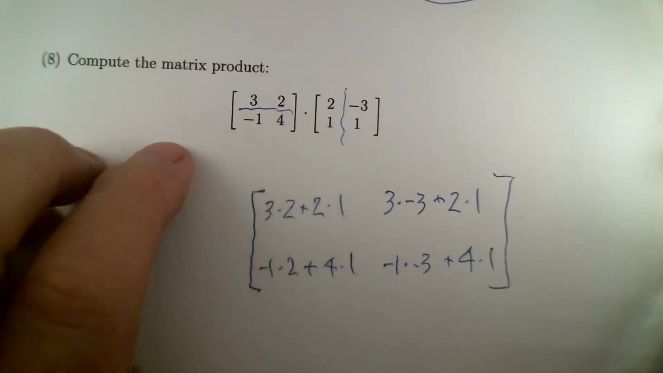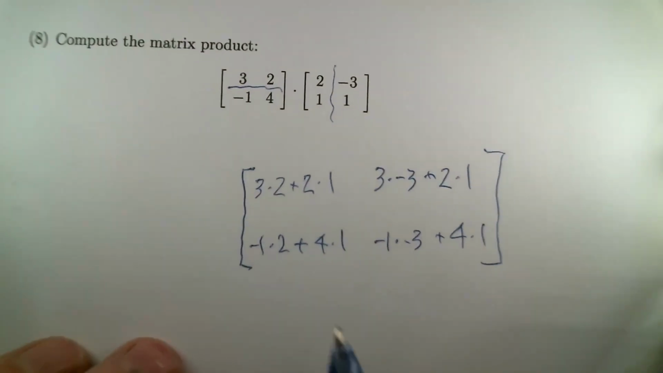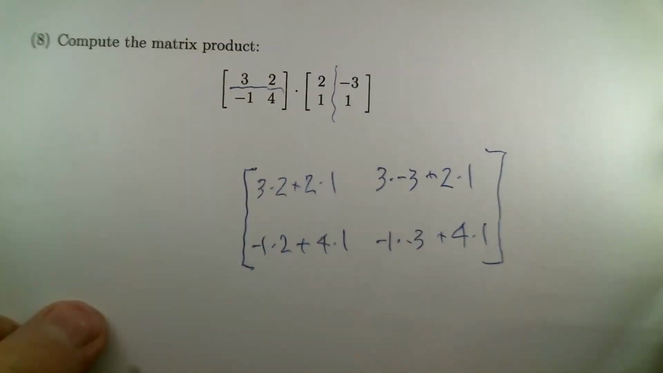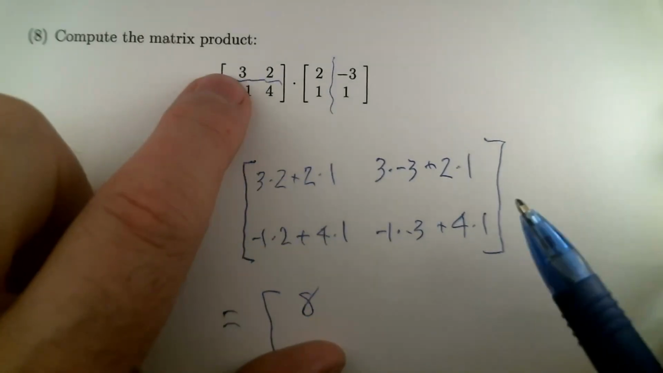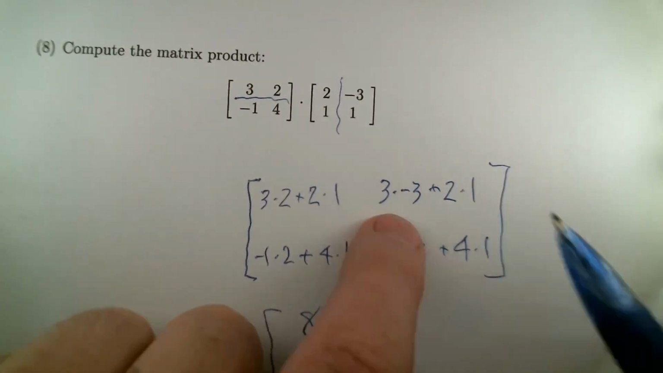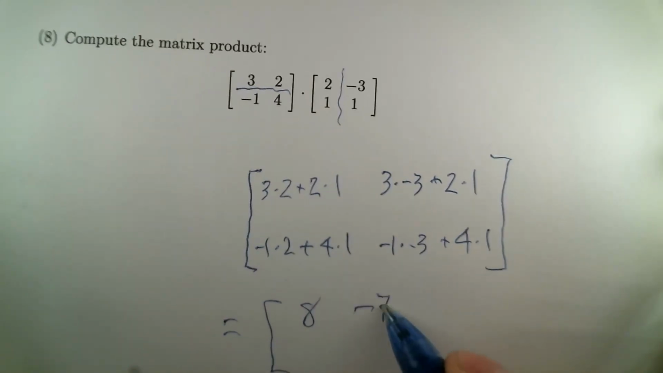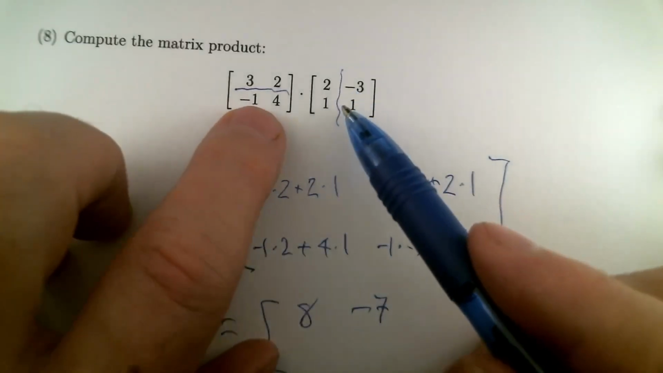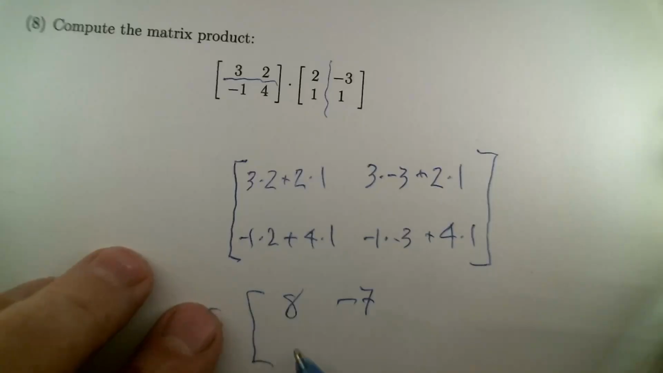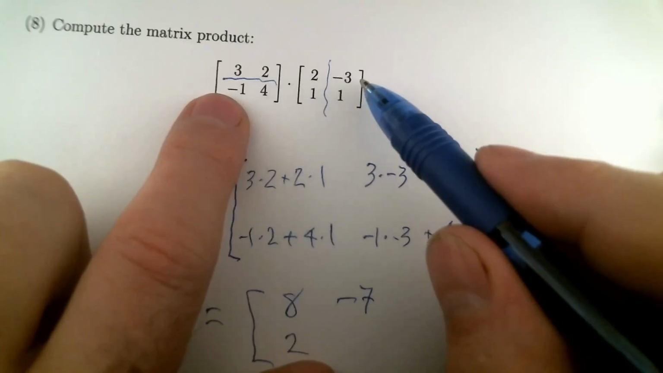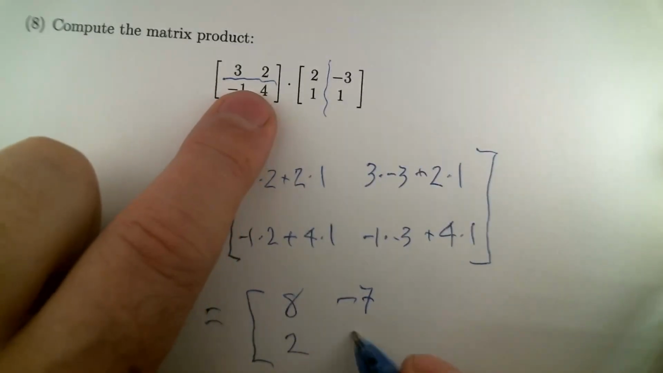Now, I wrote those out, but really we should probably have done the computation in our head. 3 times 2 plus 2 times 1, that's 6 plus 2, that's 8. What was the next one? 3 times minus 3 plus 2 times 1. Minus 9 plus 2 is minus 7. The 2, 1 position: minus 1 times 2 plus 4 times 1. Minus 2 plus 4 is 2. And our last times last, we get 2 negatives there: minus 1 times minus 3. So 3 plus 4 is 7.